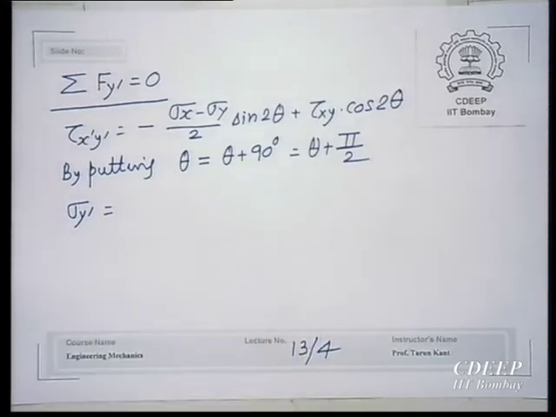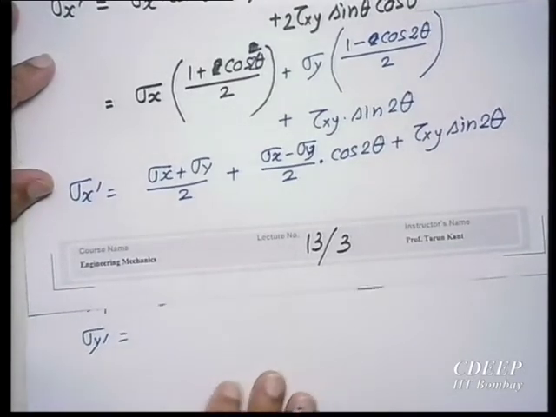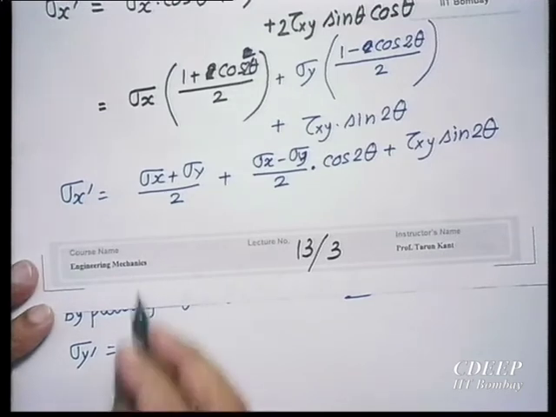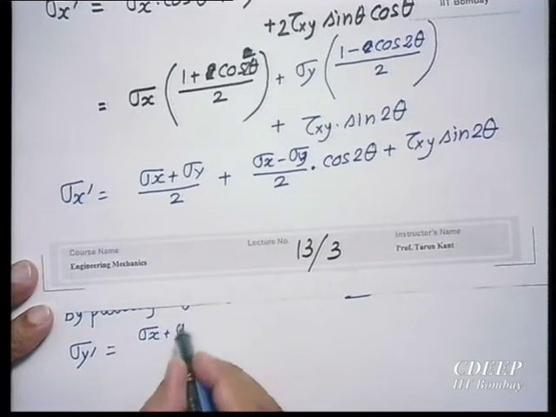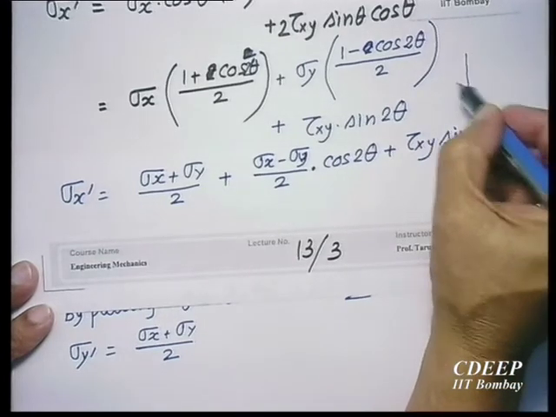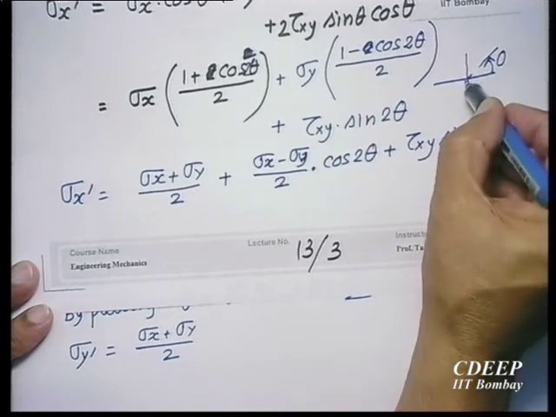So, what will be the values? Because sigma x dash is this. So, what will be y dash? First part is invariant, so it is sigma x plus sigma y by 2. If you put theta equal to theta plus 90, it will be pi plus 2 theta. In which quadrant is this angle?